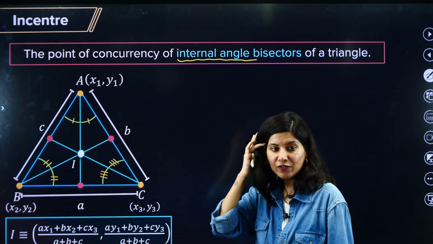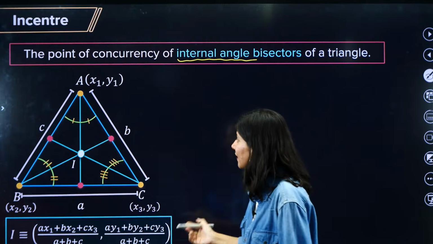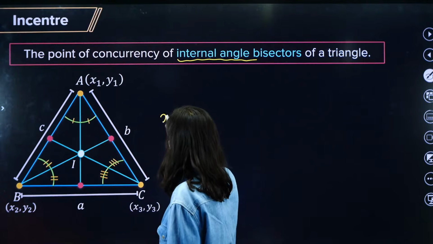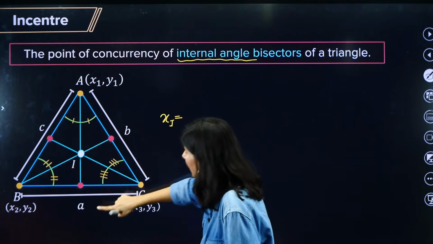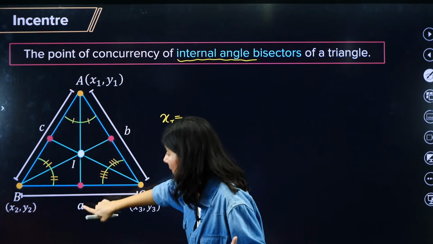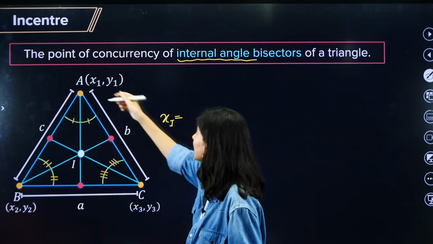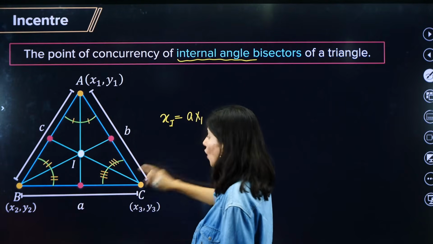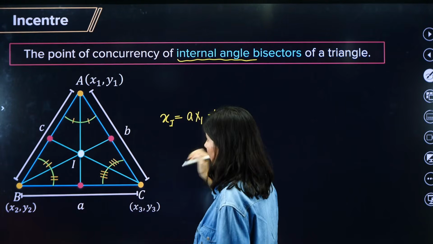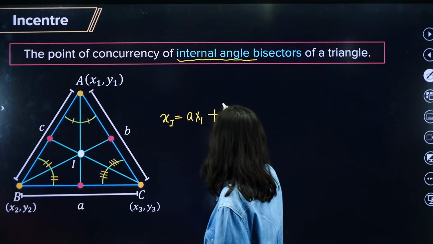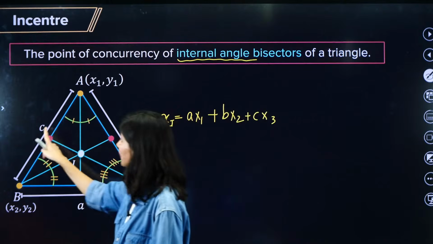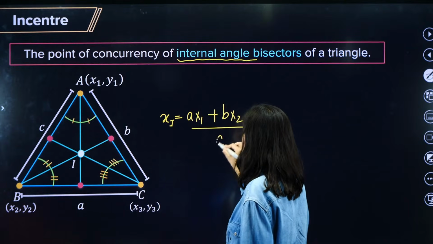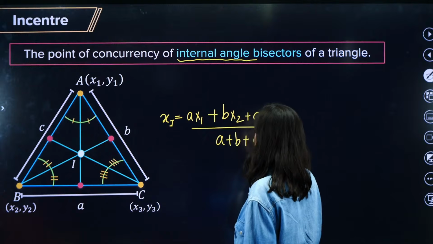And if you see the formula of the incenter, the x coordinate of the incenter will be a x1, understand this, a x1, that means length multiplied by the opposite vertex, plus b times x2 plus c times x3, upon the sum of all the sides of the triangle, right?